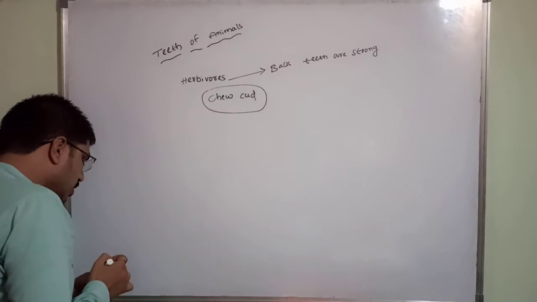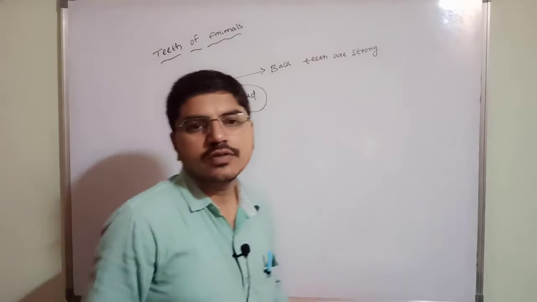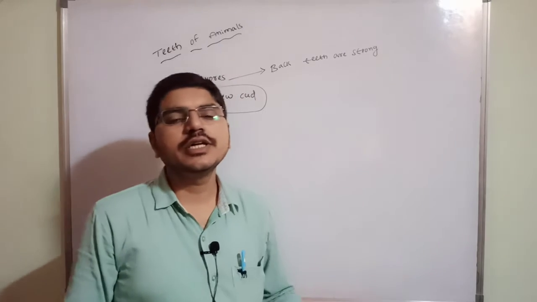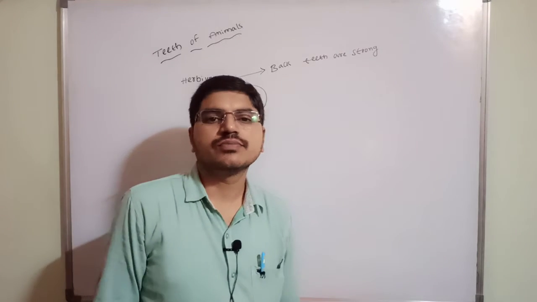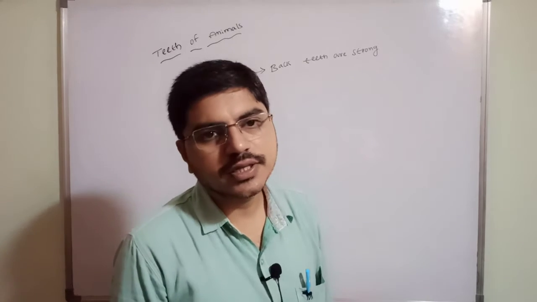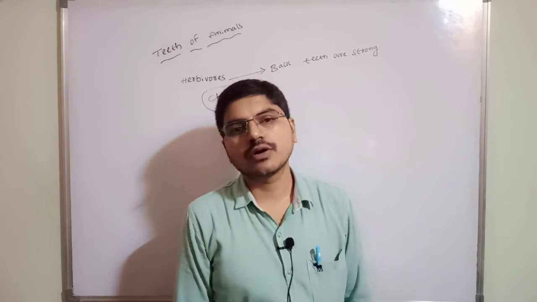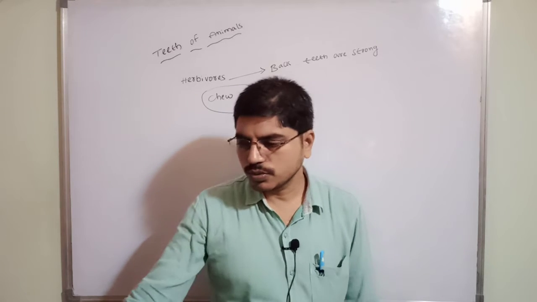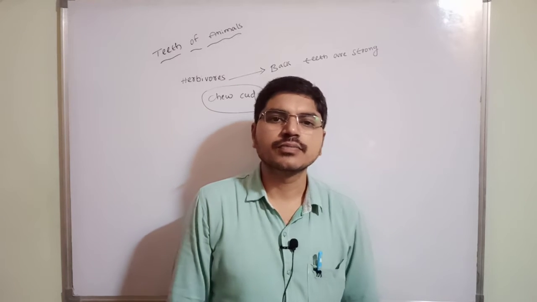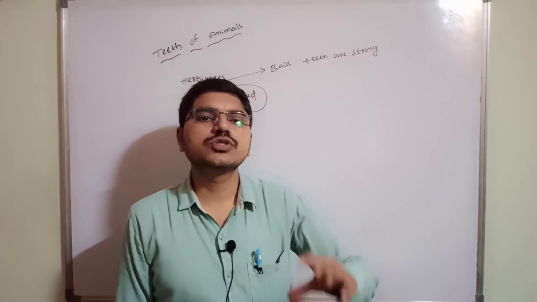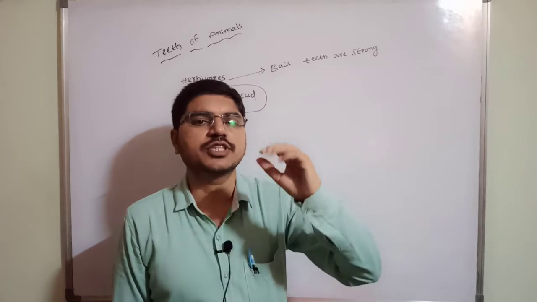So children, think yourself. For example, did you observe the cow? The cow eats food, grass, yes or no? After eating, the cow takes rest and sits in one area. Then once you observe its mouth, the cow is slowly chewing every time.